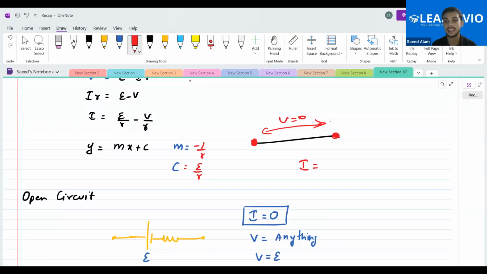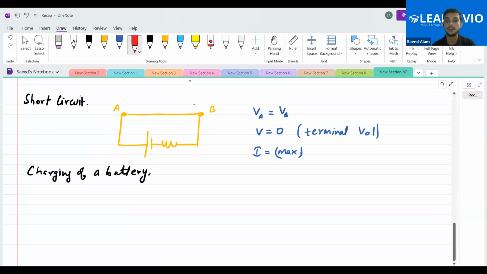what is I? I is equal to V by R. If V is tending to zero, actually you can never say that V is zero. V is tending to zero. So you should also remember that R is also tending to zero here. So it is a limiting case that happens and current passes here. Don't get into the mathematics here. Current will be maximum in this case, for the short circuit.